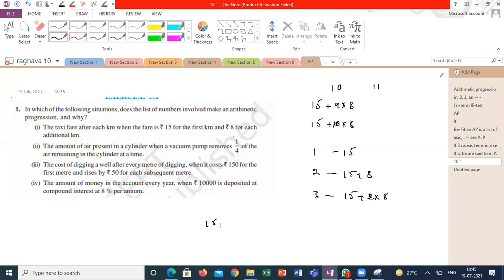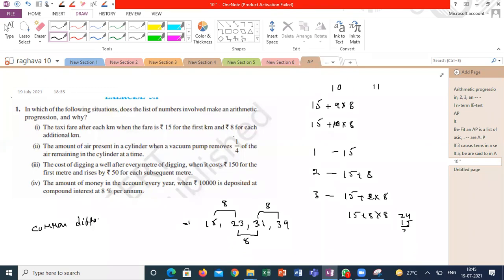So I am getting 15. If I am traveling 2 kilometers, I will get 23. If I am traveling 3 kilometers, how much will I get? I will get 31. For 4 kilometers, I will get 39, because it is 15 plus 3 into 8, 24 plus 15, it is 39. So does this represent arithmetic progression or not? Each and everything is increased by exactly 8, correct? My common difference is 8 or not?